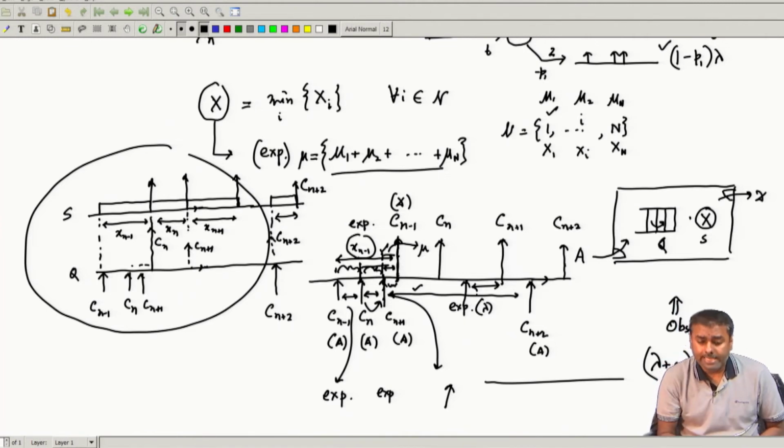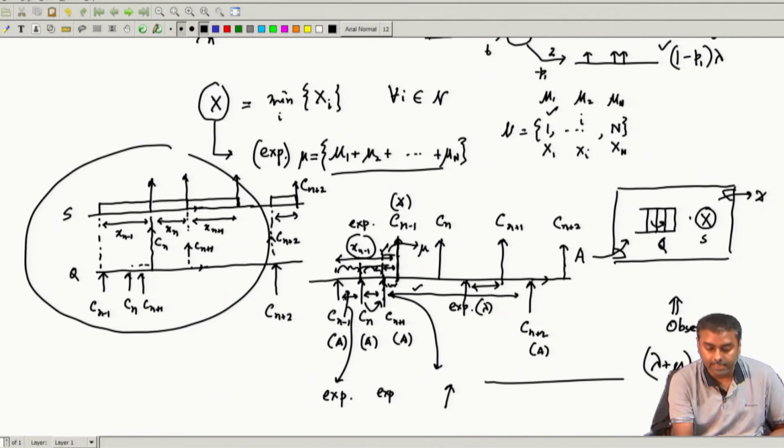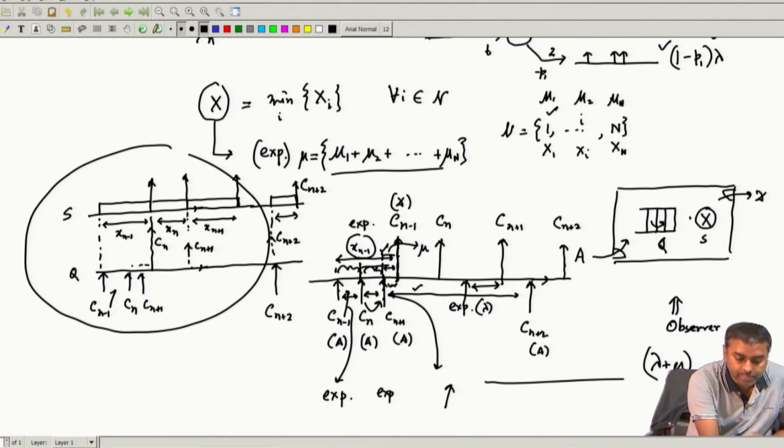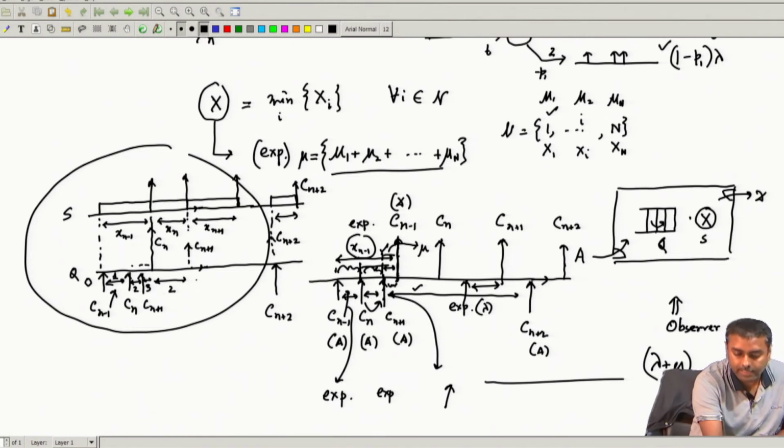That is why it can be described with the number of customers there, because at any point of time if you go in, you will be able to see how many customers are inside. Over here, as you can see, at this point there was 0 customers, from here to here it has 1 customer in the system, from here to here 2 customers, and from here to here 3 customers. There one departure happens, so it comes down to 2, here it comes down to 1, and here it comes down to 0, and again this is 1.